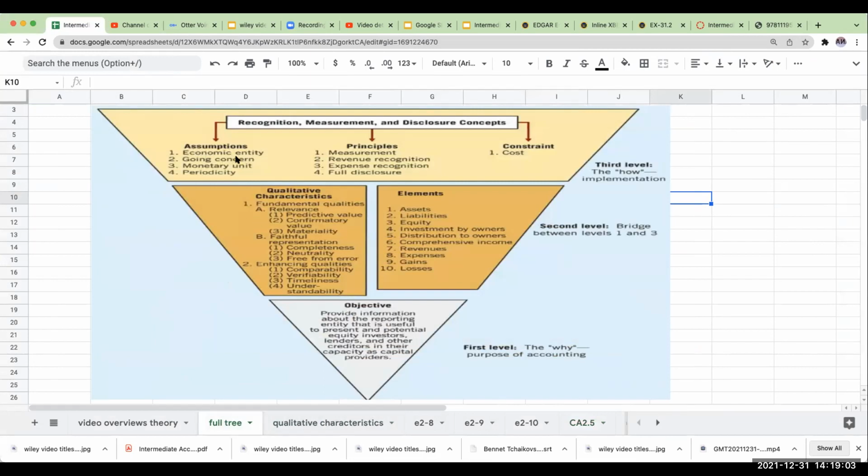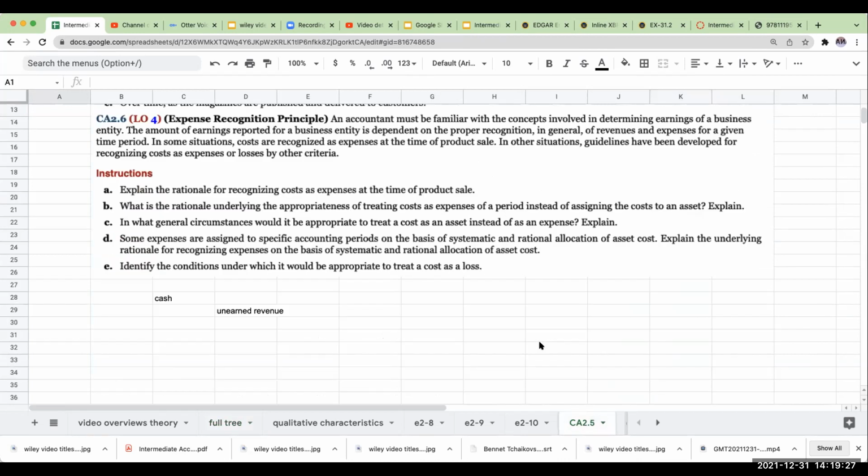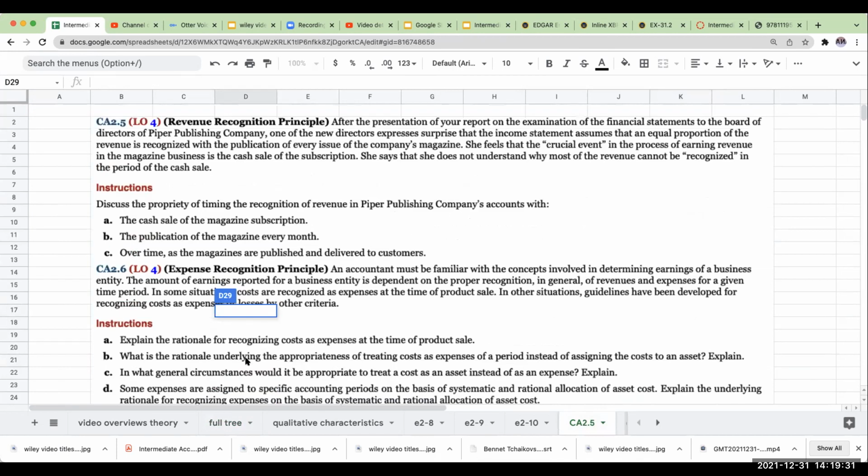So as we look over here at the various different parts, these are the fundamental qualities of accounting. As I've said in previous videos, I strongly recommend that you memorize this. If you're a student in my intermediate accounting class, I'm going to make you memorize it. I'm going to make you write it out on your test. So you can get a pretty good idea of the importance of it. I generally don't do that unless it's something that's important.